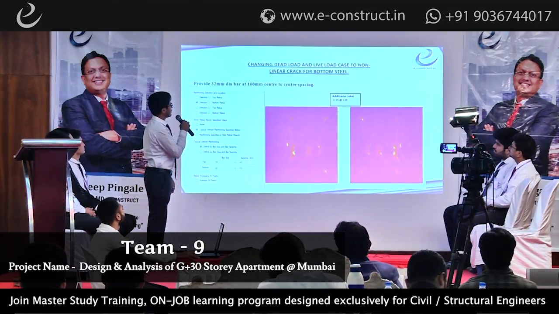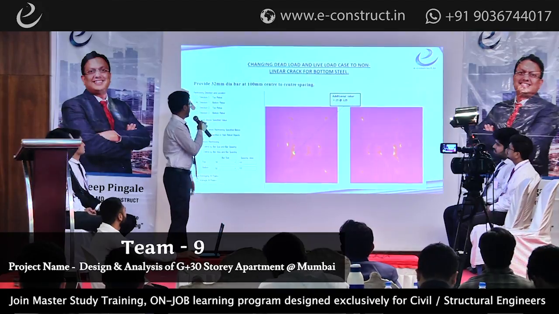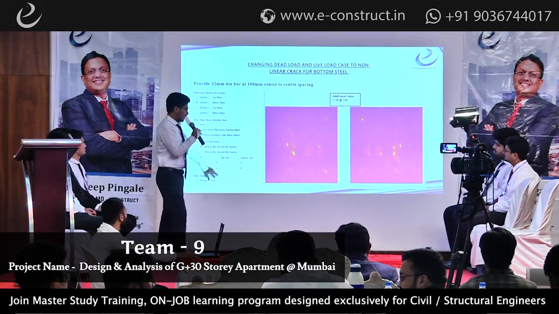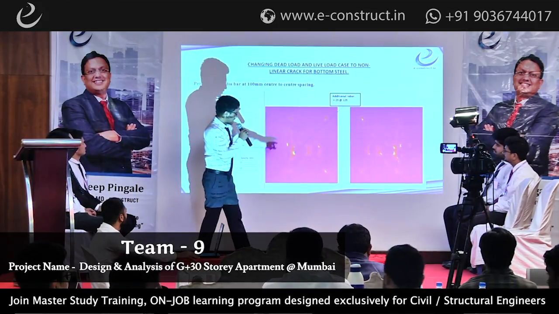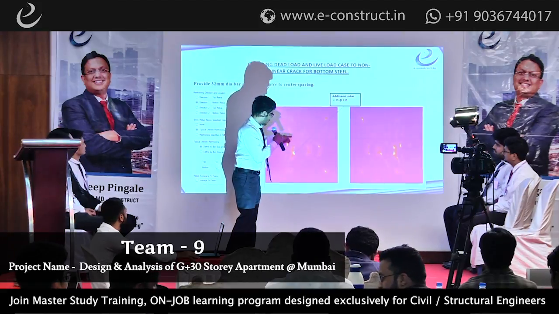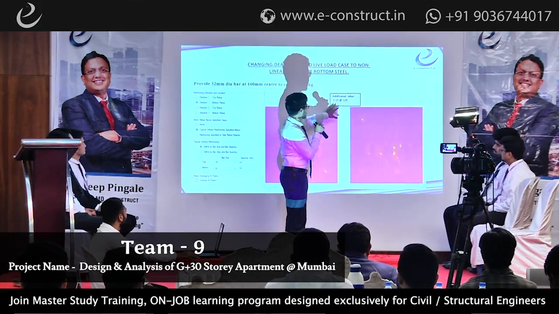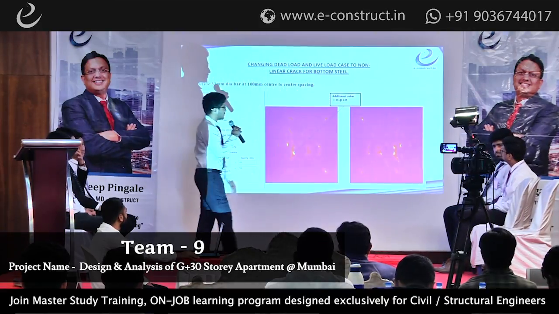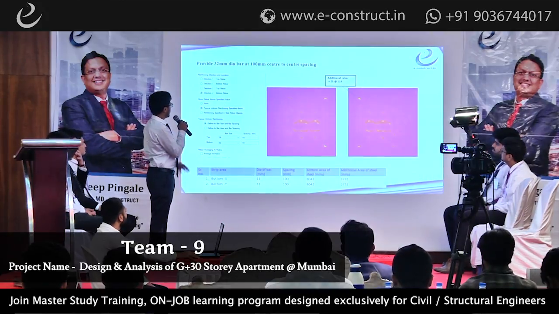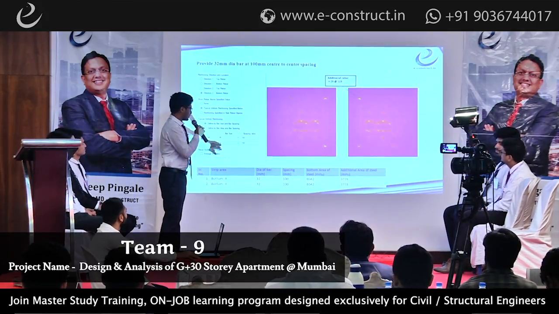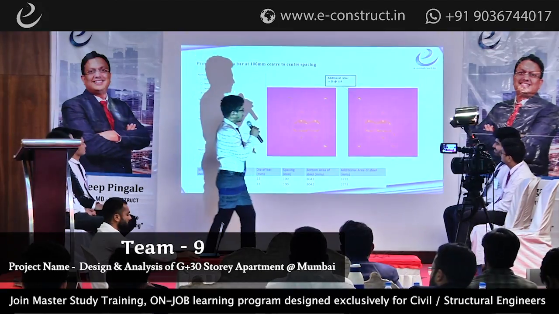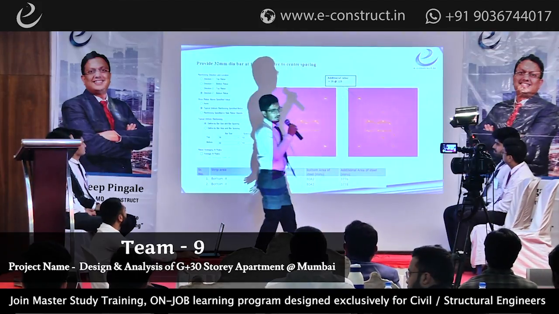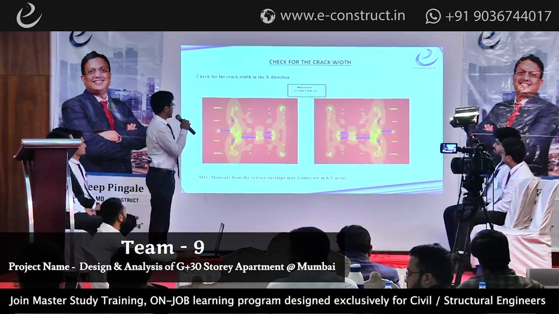Now we change the load case for the bottom steel check, non-linear cracked, and we check for the bottom steel, and we provide 32 mm dia bar at 100 mm spacing, and for here we got extra rebars, and after that we provide 25 mm dia bar at 125 mm center to center spacing. Next. And for the y direction we provide 32 mm diameter bar at 100 spacing, and here also we provide additional steel of 25 mm dia bar at 125 mm spacing.